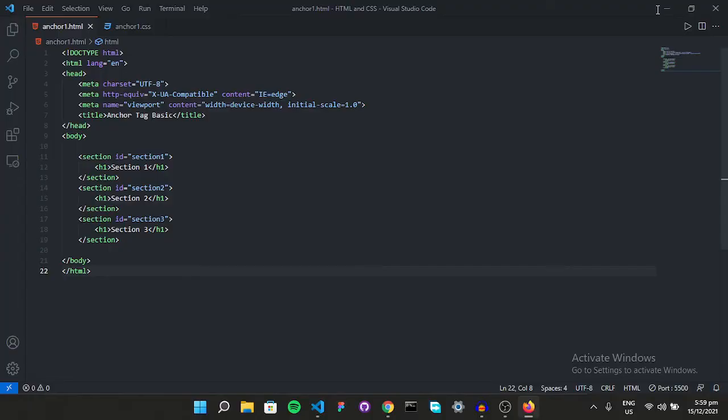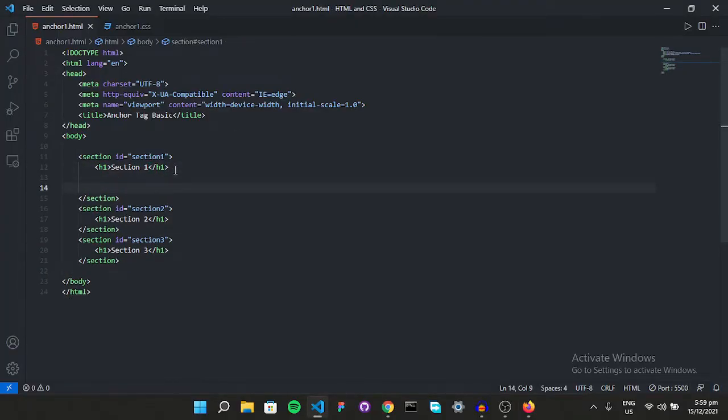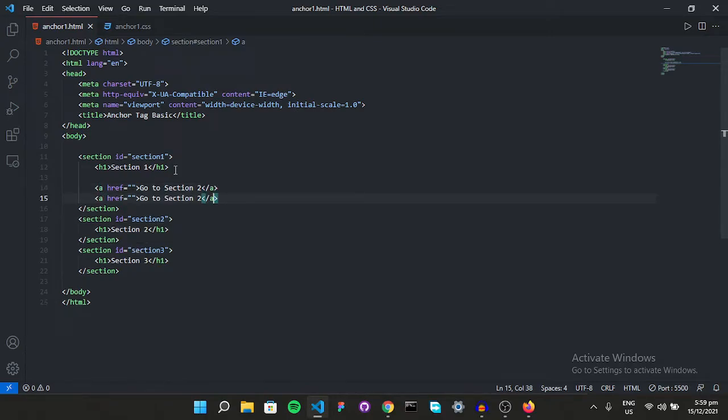So what we want to do is make some links here. Let's say an anchor going to some specific link, which I'll get to in a minute. For now, let's give them some names. Let's say go to section 2, and then with the shortcut shift alt down it's going to copy it, go to section 3.